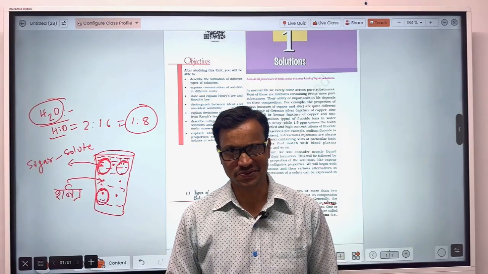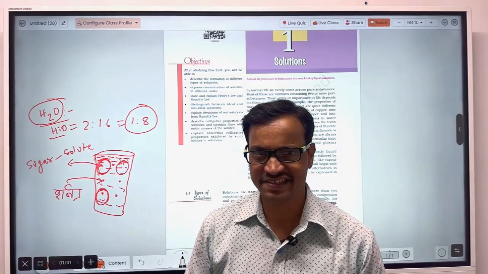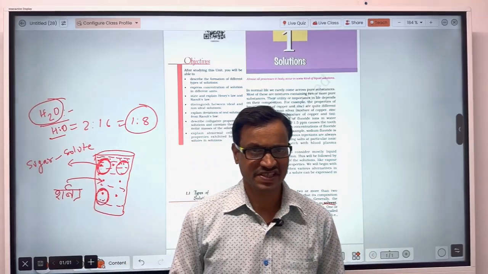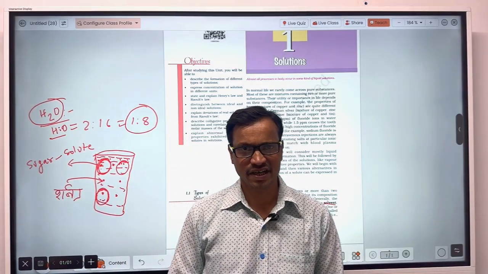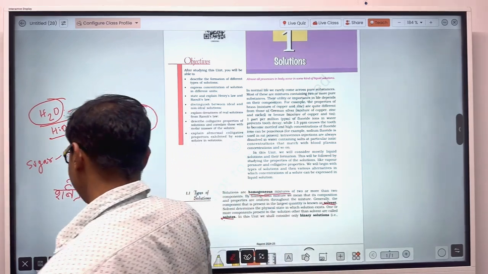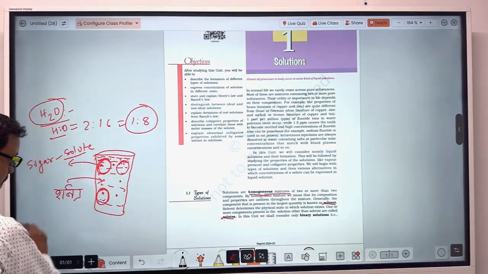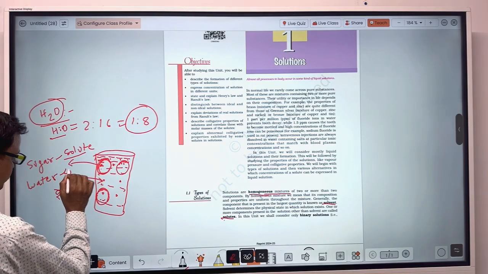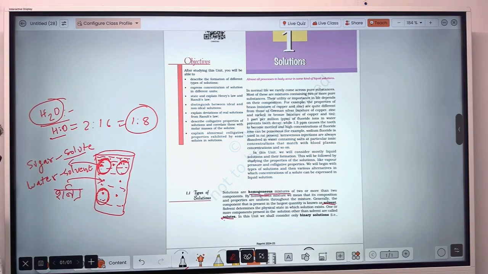And solvent is the component of the solution which is present in greater amount. So in this sarbat, the sugar is the solute and water is the solvent, because water is present in greater amount and sugar is present in less amount.